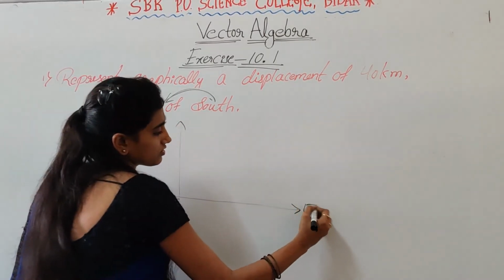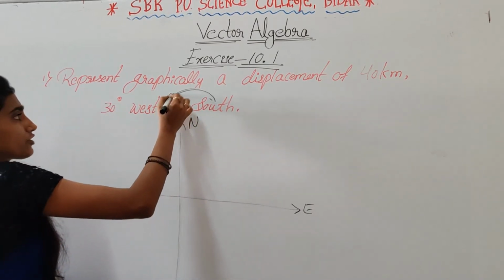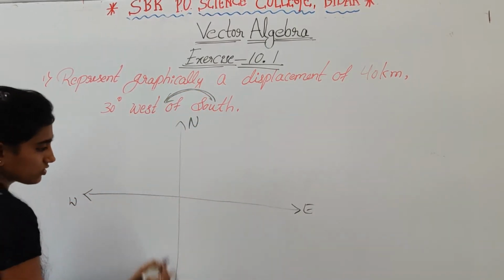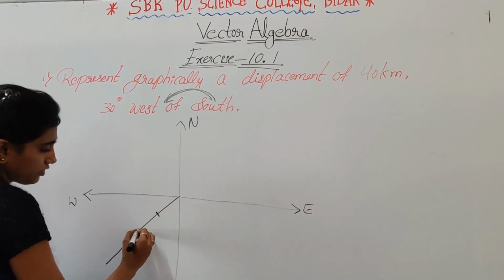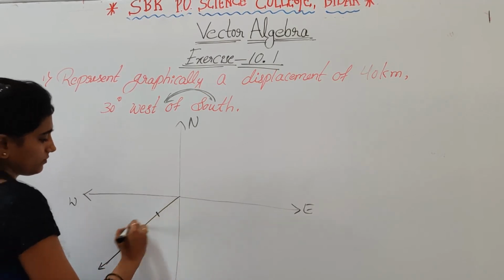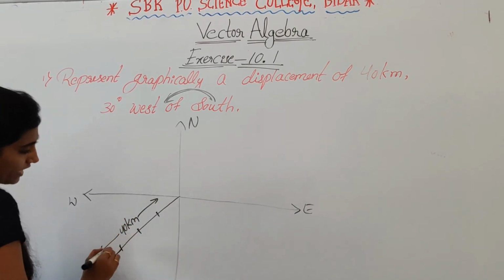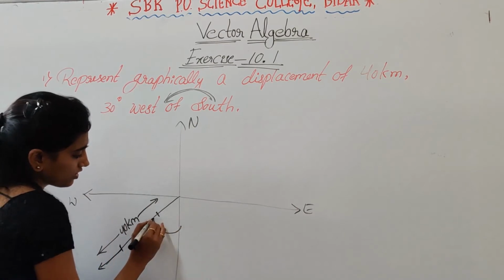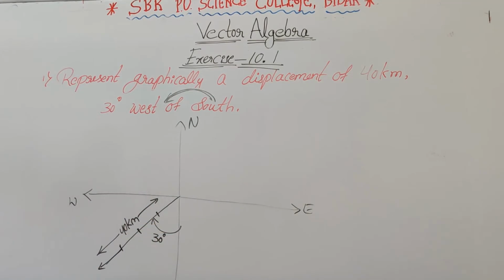So here east, west, north, south. They have given west of south, which means south to west. So south to west, 10, 20, 30 and this one 40. 40 kilometer is the magnitude and 30 degree is the angle, south to west.